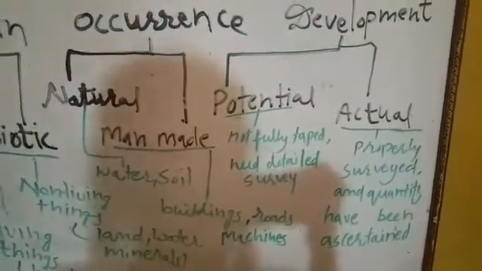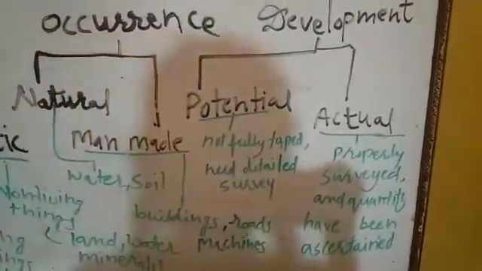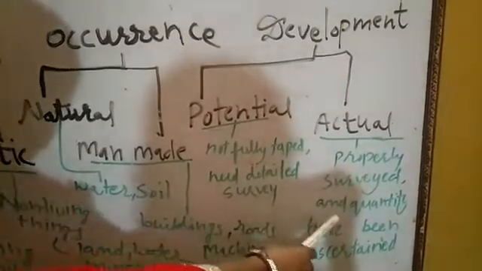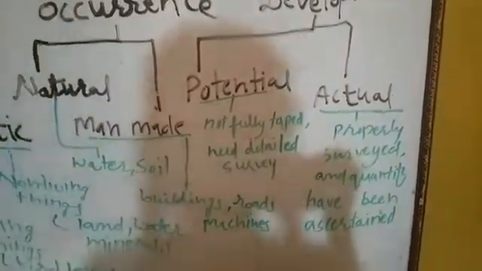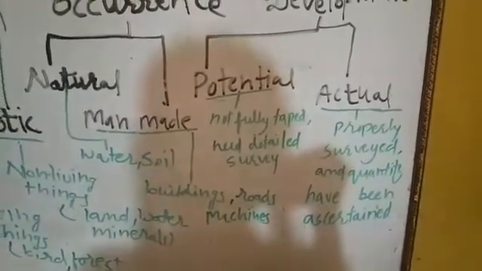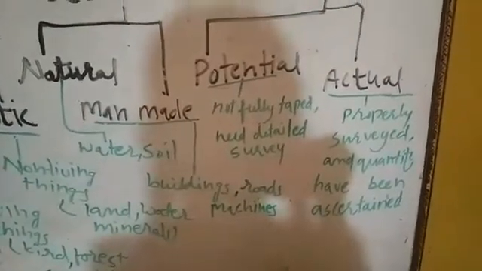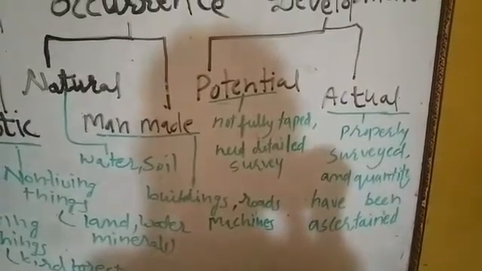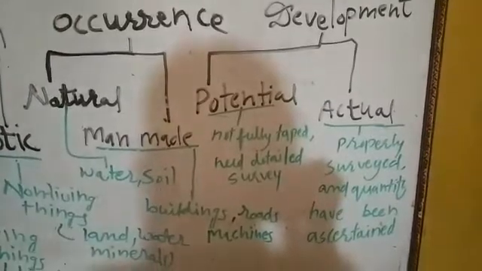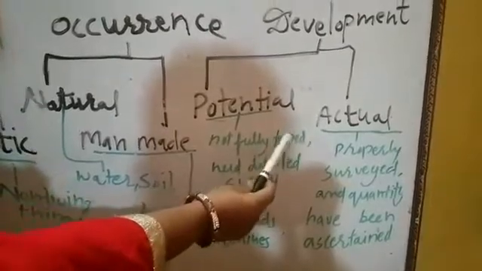Last one is actual resources. Actual resources are those resources which have been thoroughly surveyed and their quantity has been ascertained. The exploration, development and utilization of actual resources depends upon the technology available. For example, Saudi Arabia has 25.9% of the world's oil reserves. So they are the potential and actual resources.